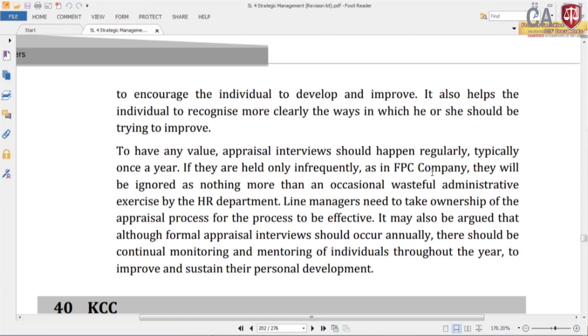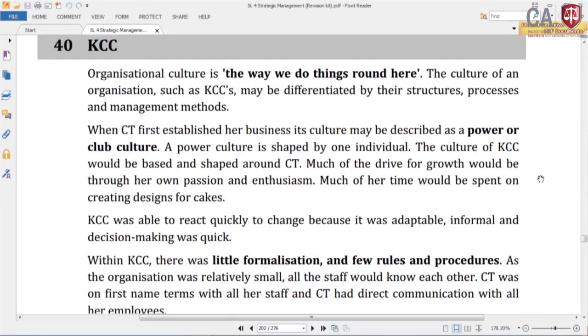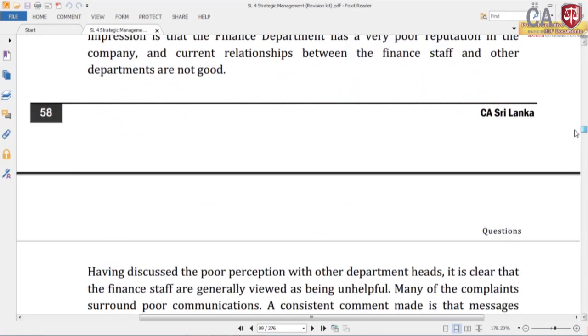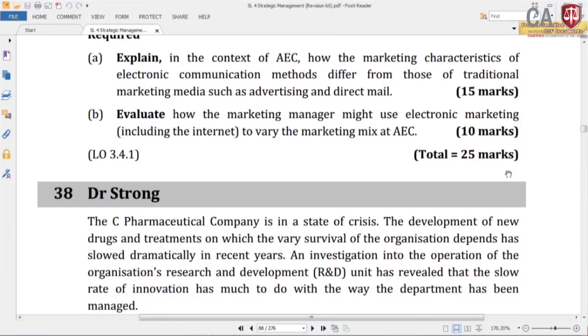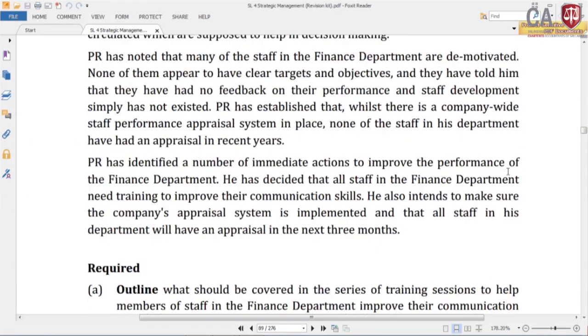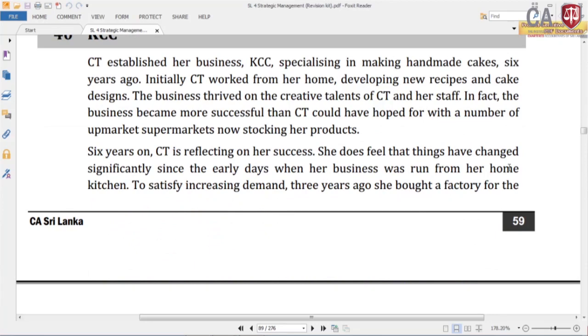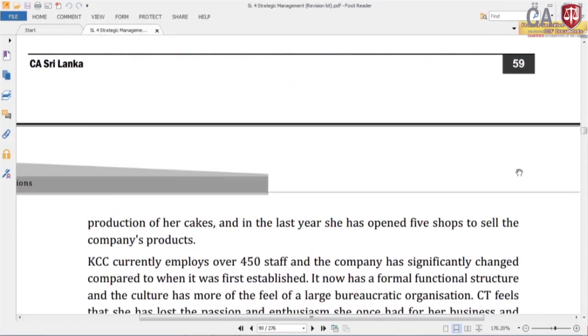Right, then we will look at another question, question number 40. So, look at the requirement of the question.